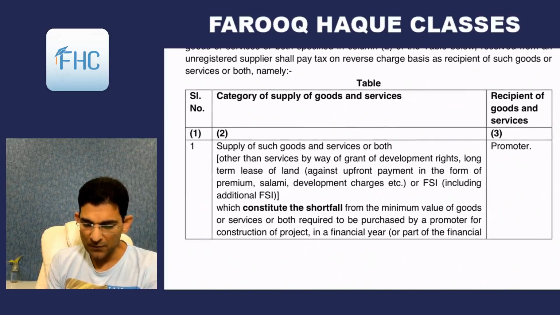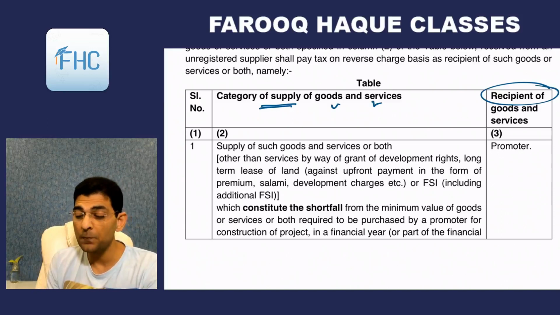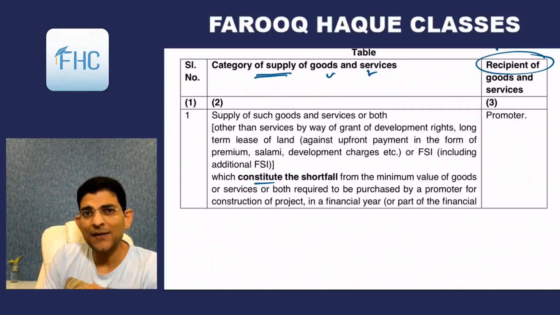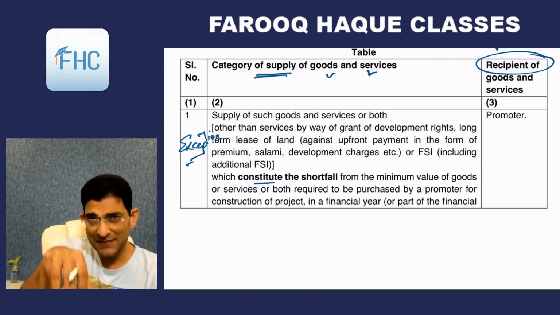So the category of supply is given, what kinds of goods and service, and the recipient is also given, that who is the recipient, who is liable to pay under reverse charge mechanism. So first is supply of such goods and services, or both, which constitute the shortfall. Bracket is also there, so let us first read without the bracket and then we'll see bracket, because bracket is exception.